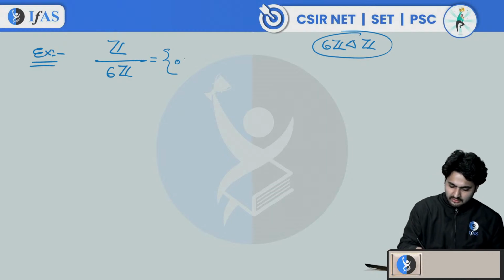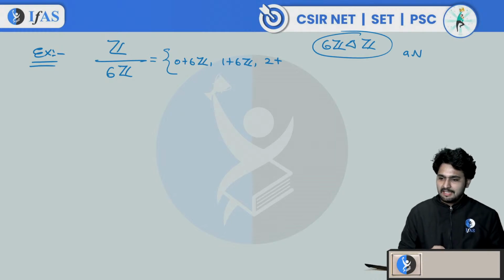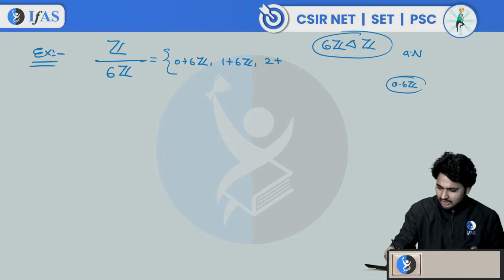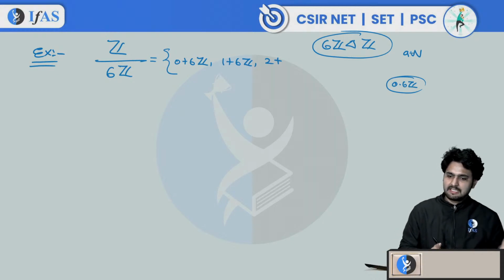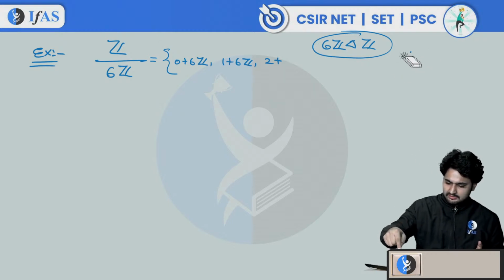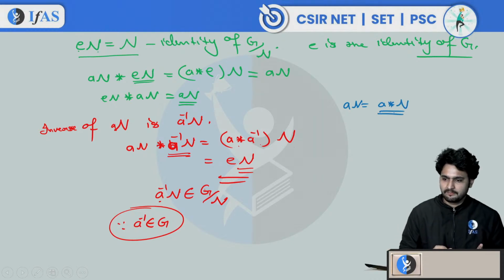What are those cosets? You can consider 0 plus 6Z, 1 plus 6Z, 2 plus 6Z. Why are we writing plus here? Because in general we denoted the coset by An. So we should denote it as 0 times 6Z, but we are not denoting it that way, because when you say An, it means you write the operation of G there. The operation is addition, so we denote it in this way. There is nothing special, okay? I think you can understand this. So 0 plus 6Z, 1 plus 6Z. You can also denote this quotient An as A star n. In this way also you can denote this quotient. That's what we are doing.